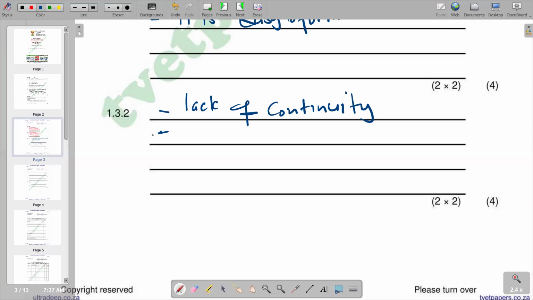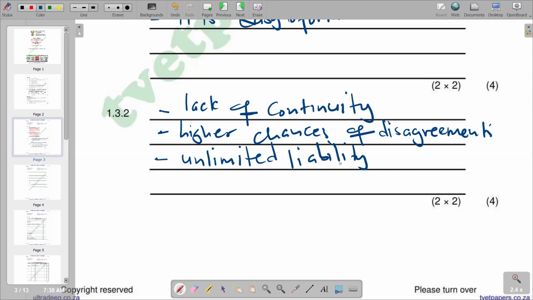So we can also look for another disadvantage that we can include: higher chances of disagreements, and unlimited liability. Basically, upon liquidation of the partnership, the personal assets of the partners can be taken to compensate for the debts that the business is owing.